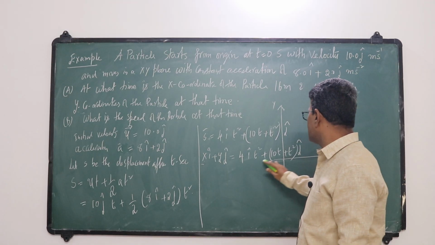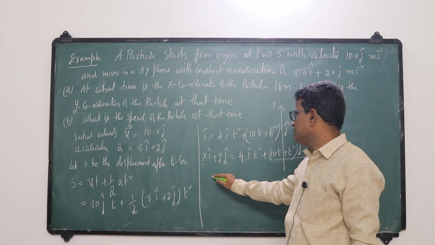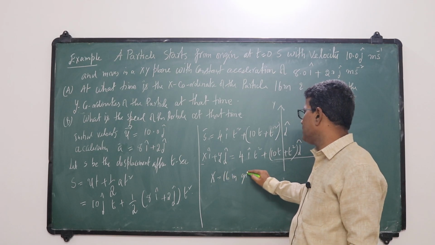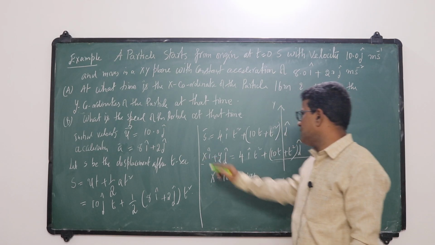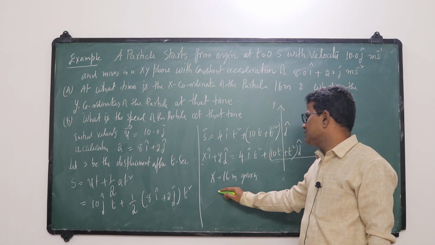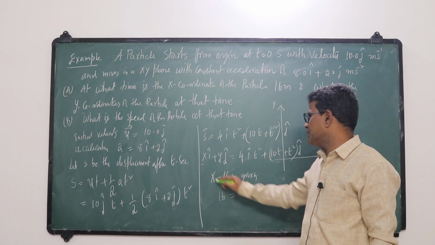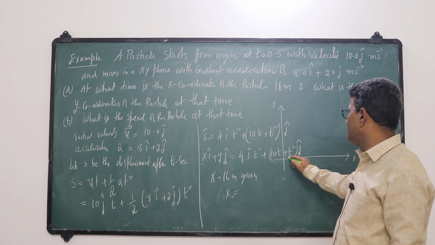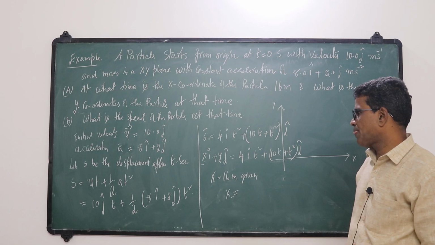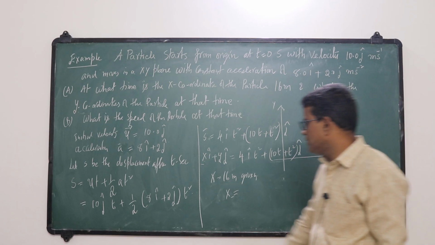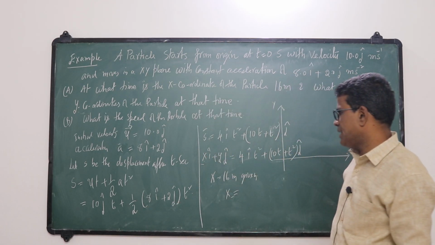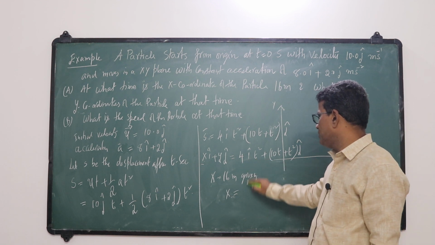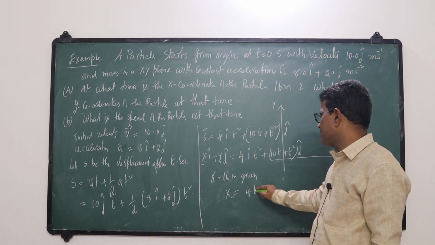You equate the x components: x is equal to 16 meters, as given, and the x component is 4 t square.